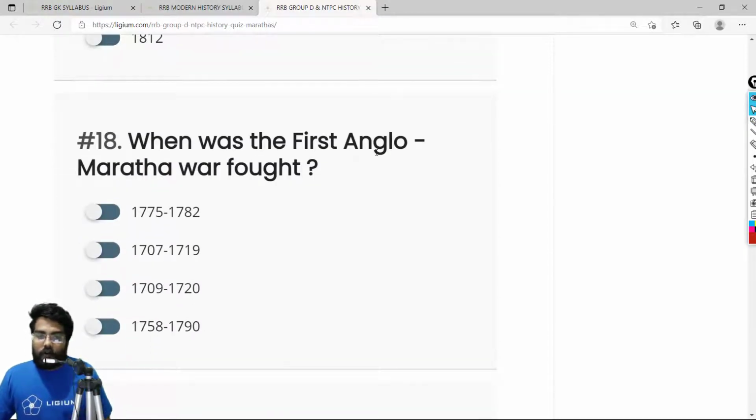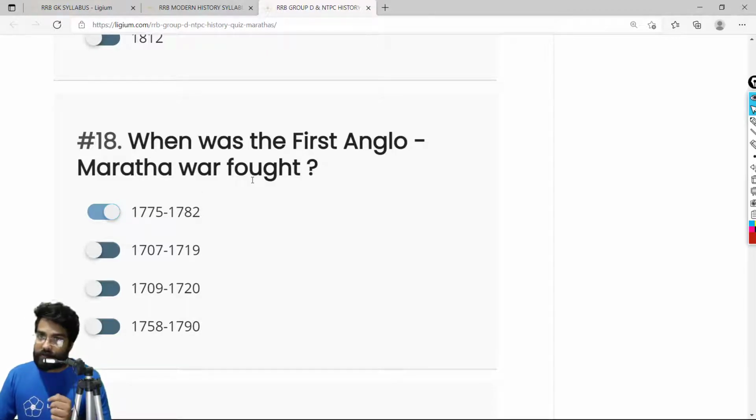When was the first Anglo-Maratha War fought? Now, the first Anglo-Maratha War was fought from 1775 to 1782. It's a very important date, and one of the reasons for this fight was because one of Baji Rao's sons, that is Raghunath or Raghuba, approached Britishers to make him the Peshwa. But it was opposed by many others, and that is why it led to the war called the First Anglo-Maratha War. So the correct answer is 1775 to 1782.